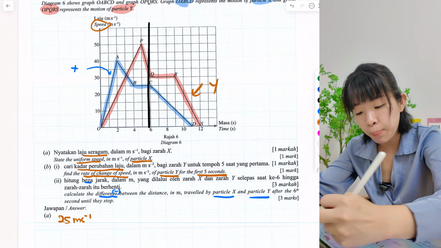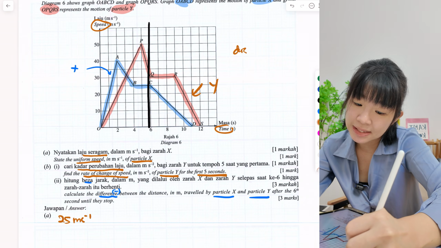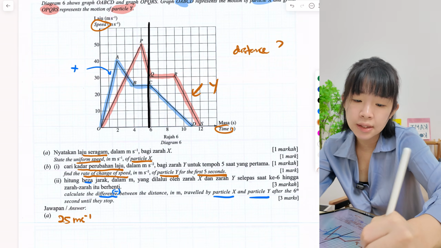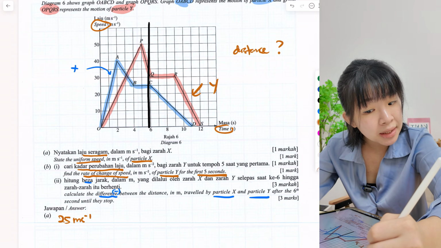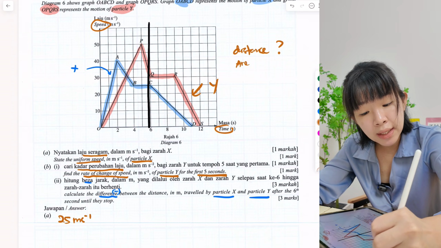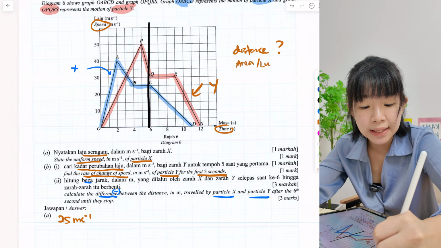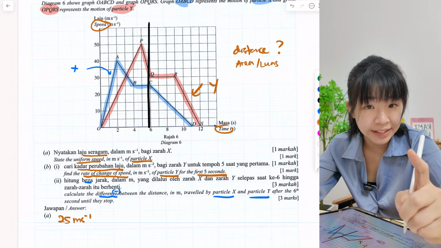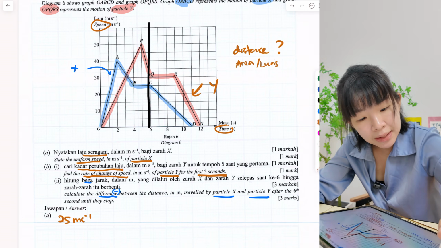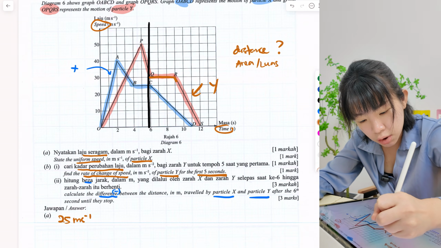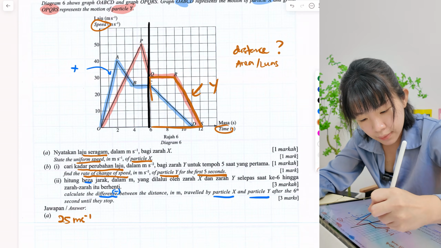Now, when you are doing a speed-time graph, how do we find distance? It's not speed times time. We always say distance is the area under the graph (luas di bawah graf), correct? So if you have to find distance, it means you need to find area. Okay, so look at particle y first. Particle y is actually a trapezium, right?